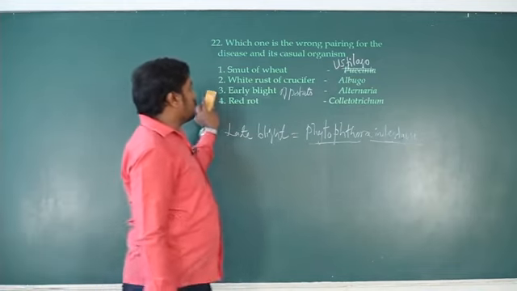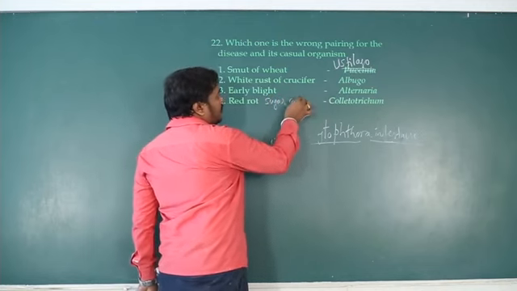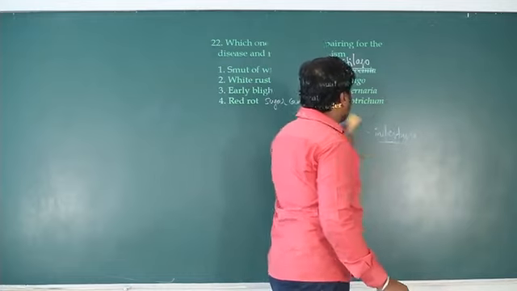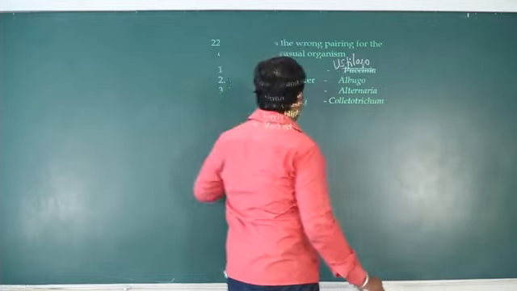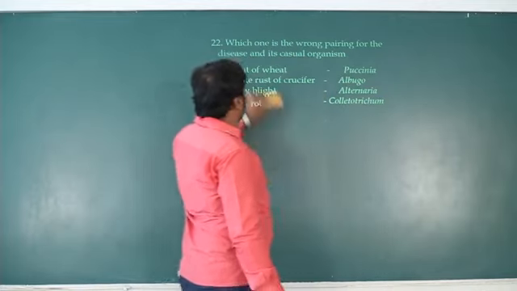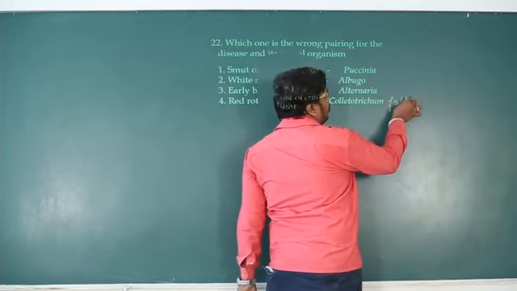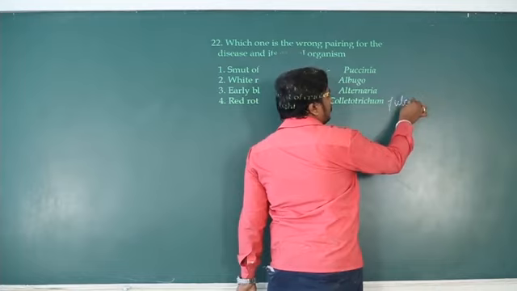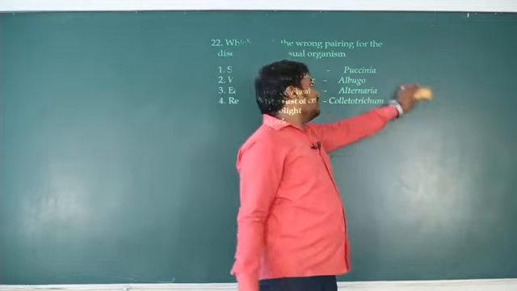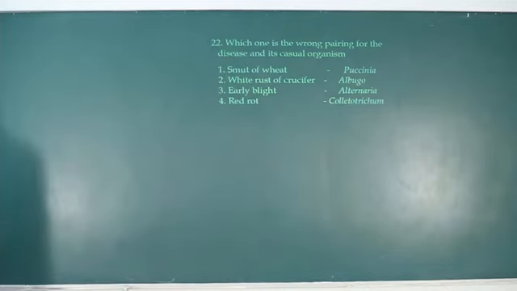Red rot in sugar cane is caused by Colletotrichum species. The species name is Colletotrichum falcatum. There are different species of Colletotrichum, where Colletotrichum falcatum causes red rot of sugar cane. Okay, so next question.